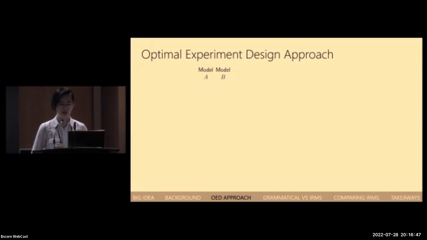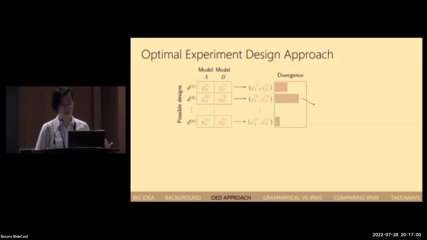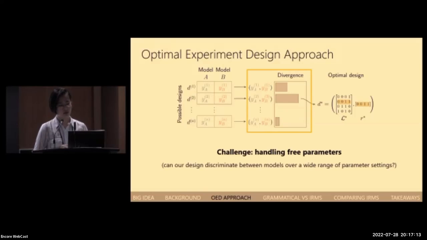So now that we have a grasp on the models that we're considering, let's get into the process of finding an optimal design. So let's say we're comparing models A and B. For each design in the search space, we'll generate the predictions from both models, and we can then evaluate how different the predictions of model A and model B are from each other. And the optimal design is the one that results in the greatest divergence under this measure. We're going to focus on this bit of the process, specifically computing the divergence between two model predictions.